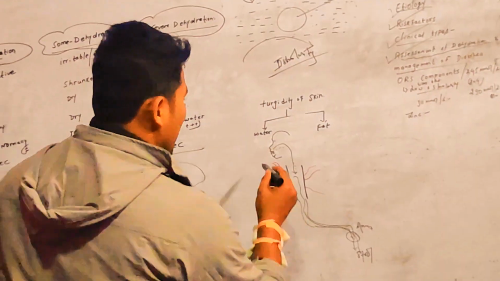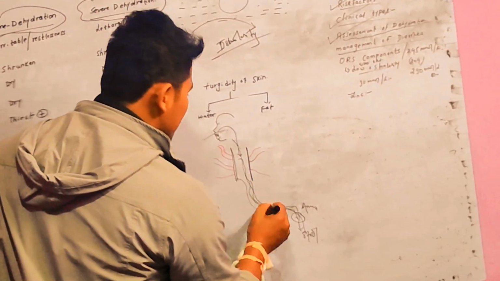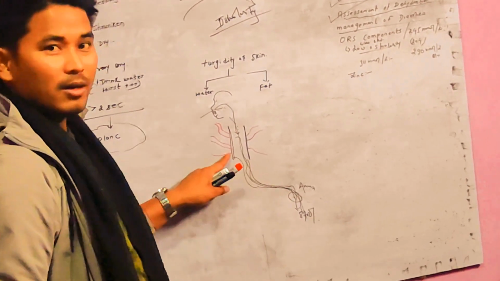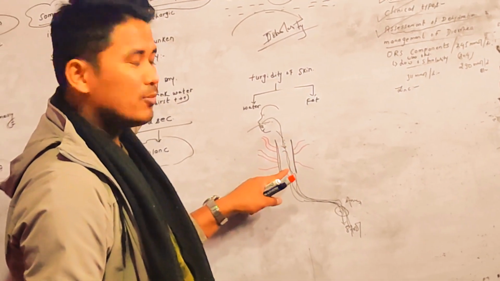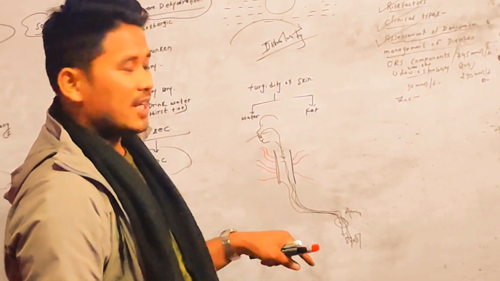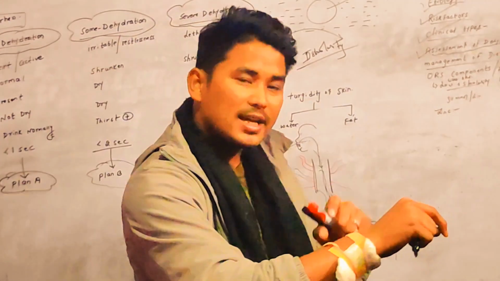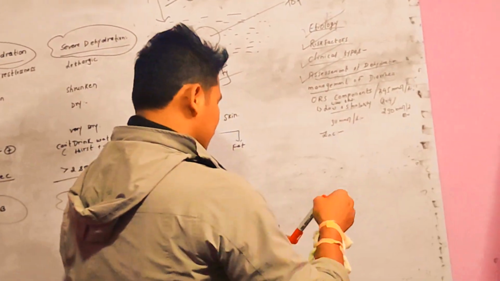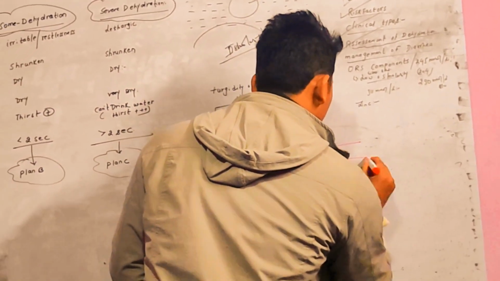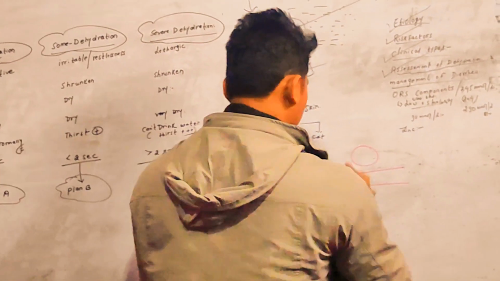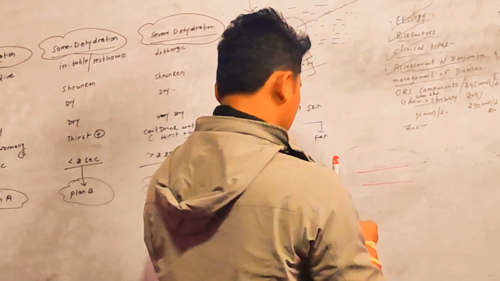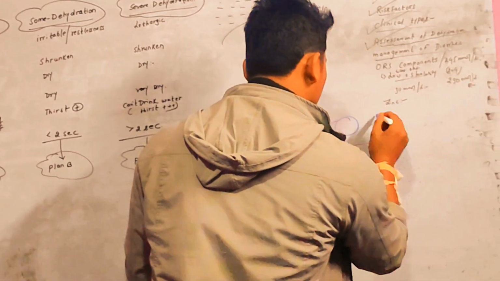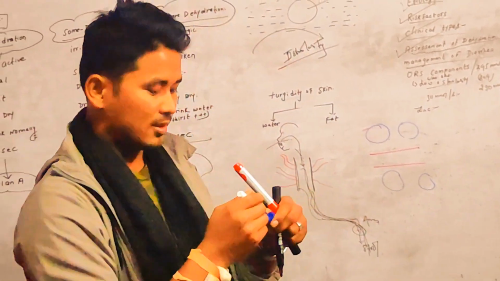As I have already mentioned, as this happens, the fluid, electrolytes and nutrients are not going to be absorbed from this GI tract. As a result, the fluid content inside the blood vessels will definitely decrease, right? So this is a blood vessel, and this is the cell.